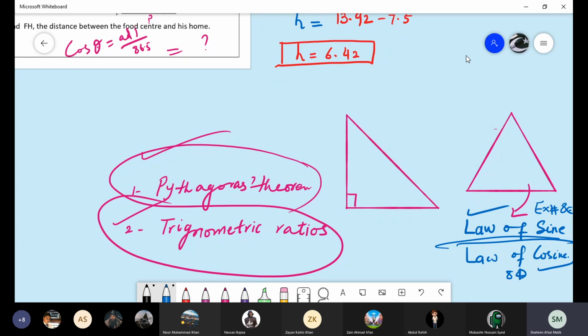Inshallah, we will continue with this tomorrow, but I'll give you one extra question to solve. Please solve this question related to chapter number 11. Or quickly, we can go to exercise 8C. How many questions have we done from 8C? We have done question number 1, question number 2, and question number 3. Yes, boys, we have done only these 3 questions.